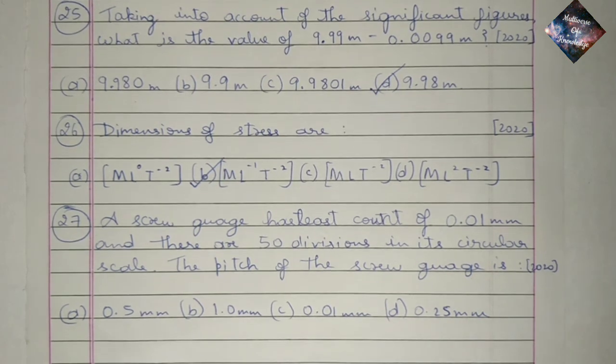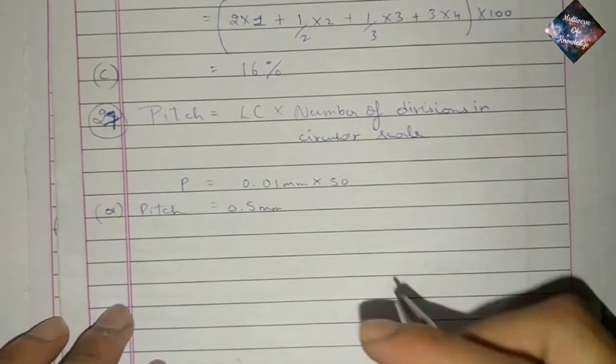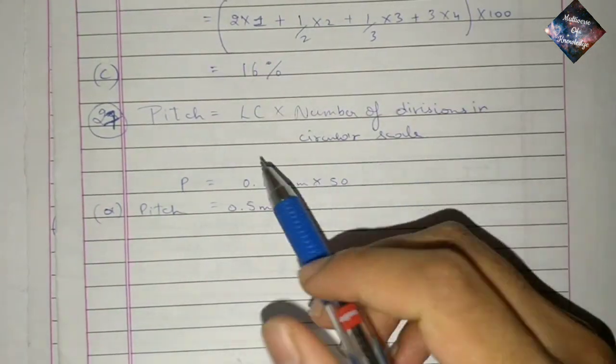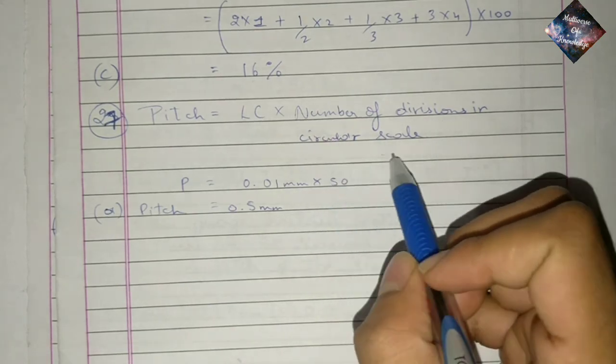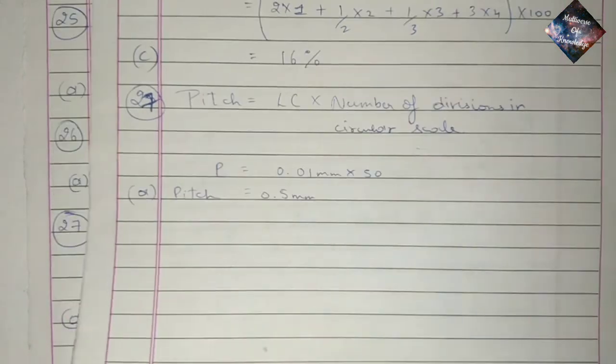Question 27. A screw gauge has least count of 0.01 millimeter and there are 50 divisions in its circular scale. The pitch of the screw gauge is. So we know that the pitch is equal to least count into number of divisions in the circular scale. P is equal to least count, given 0.01 millimeter, into number of divisions in circular scale, 50. So the pitch is 0.5 millimeter.